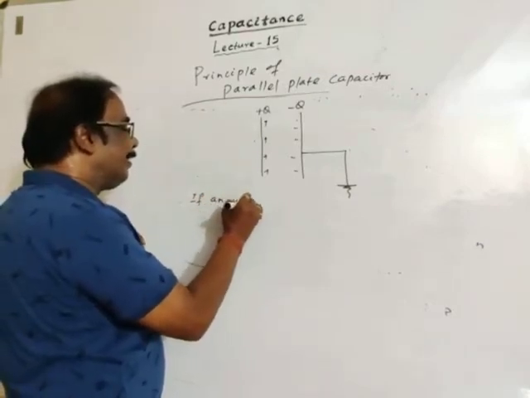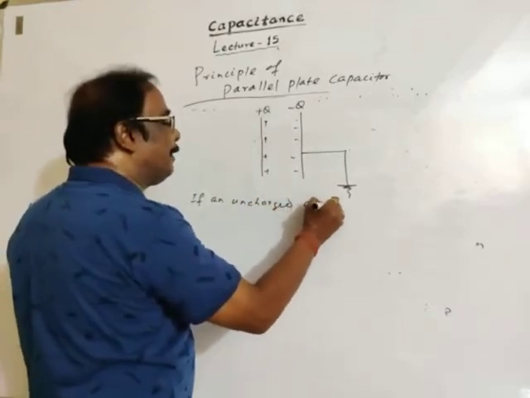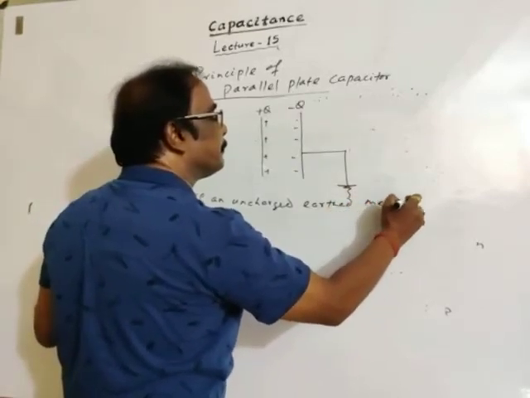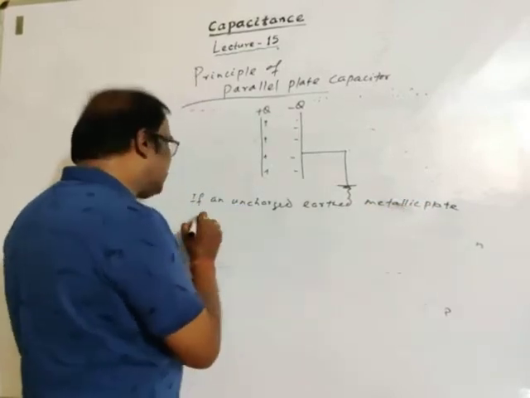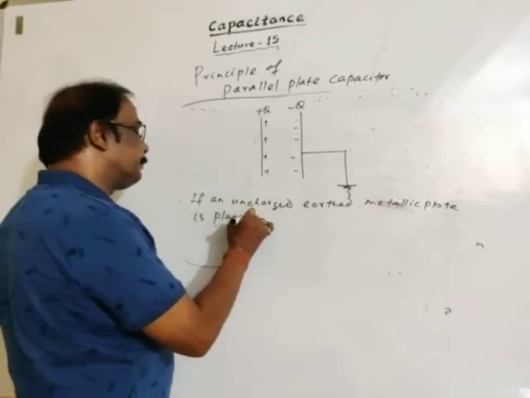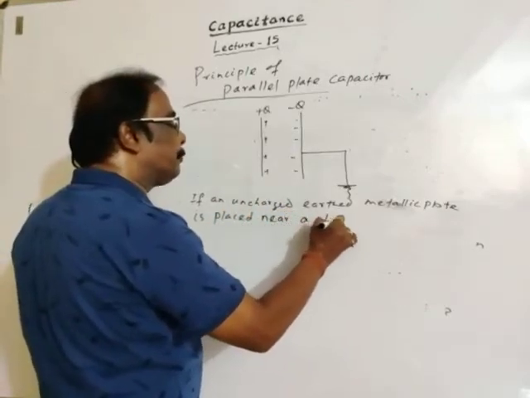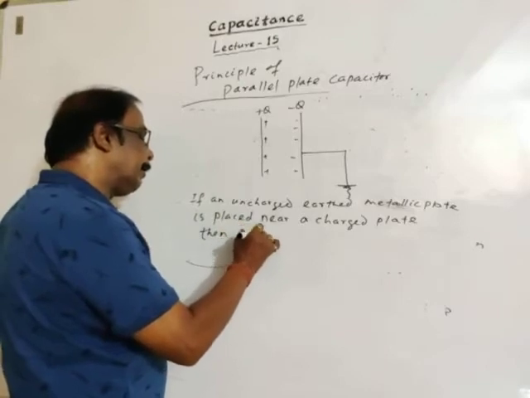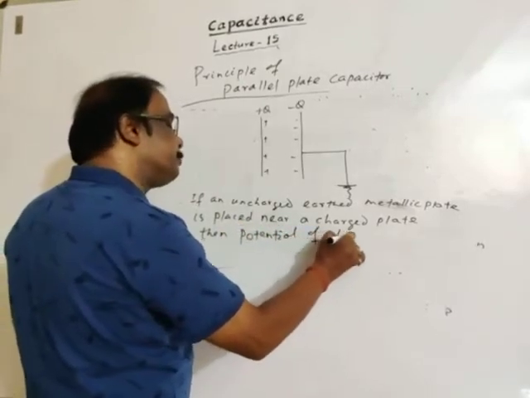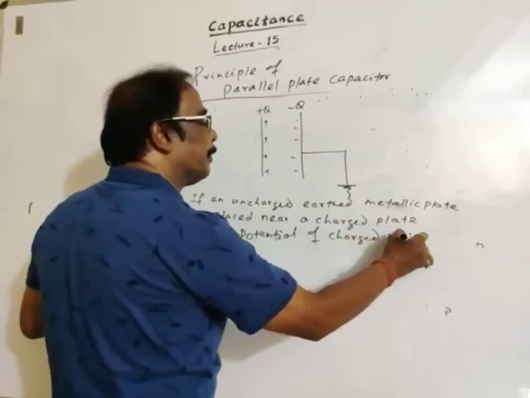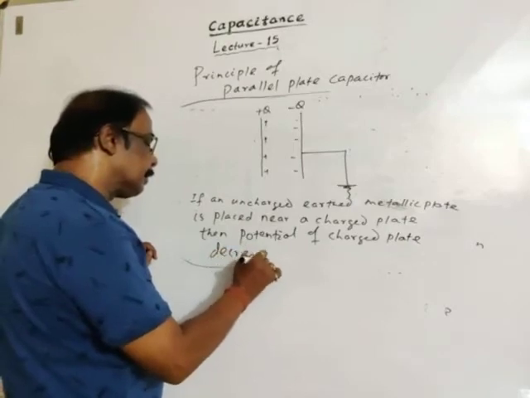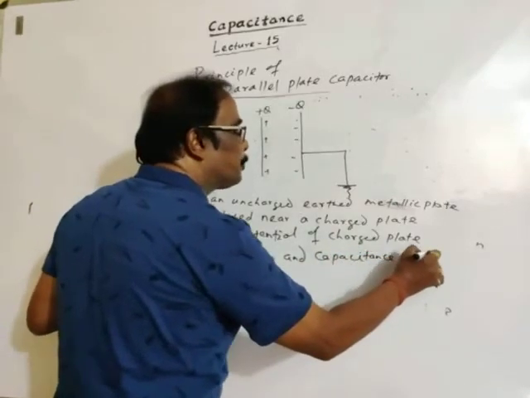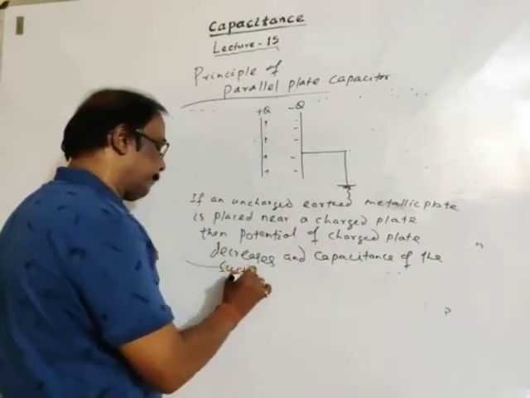If an uncharged earthed metallic plate is placed near a charged plate, then the potential of the charged plate decreases and the capacitance of the system increases.